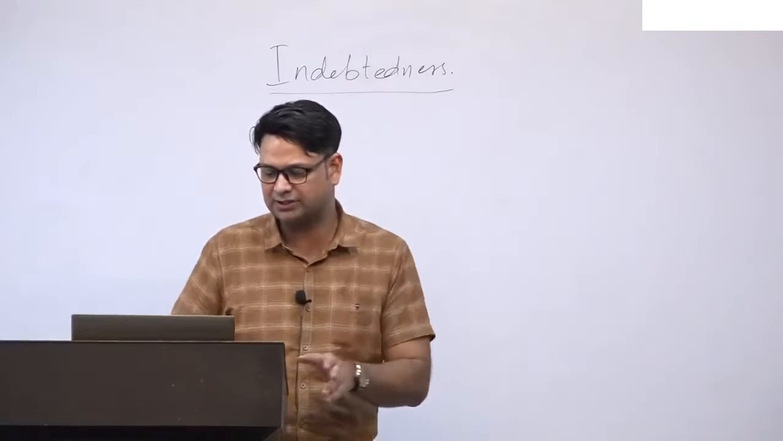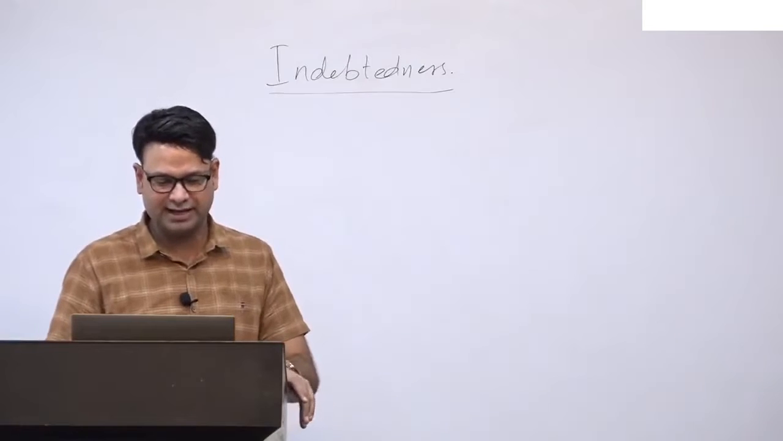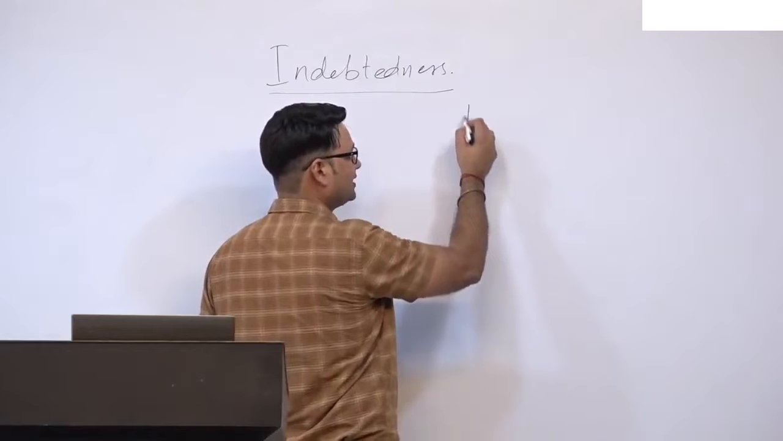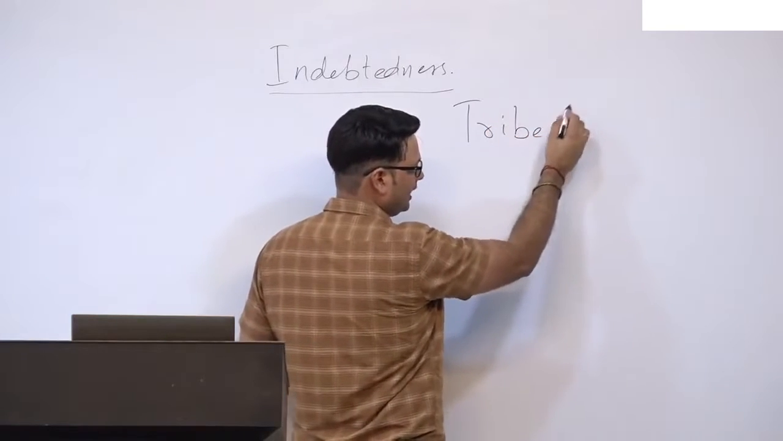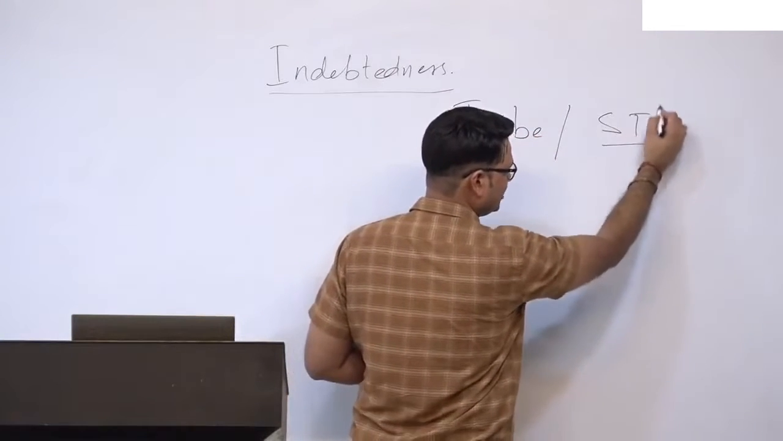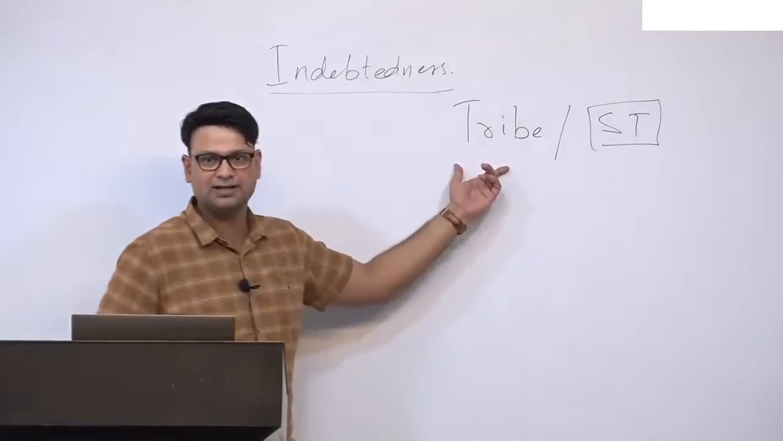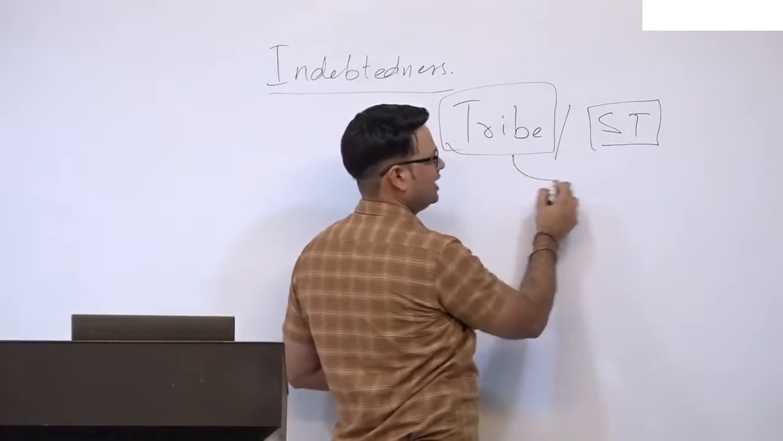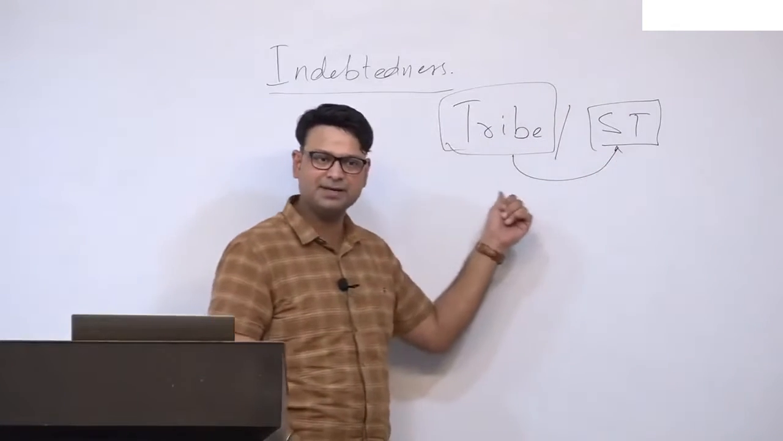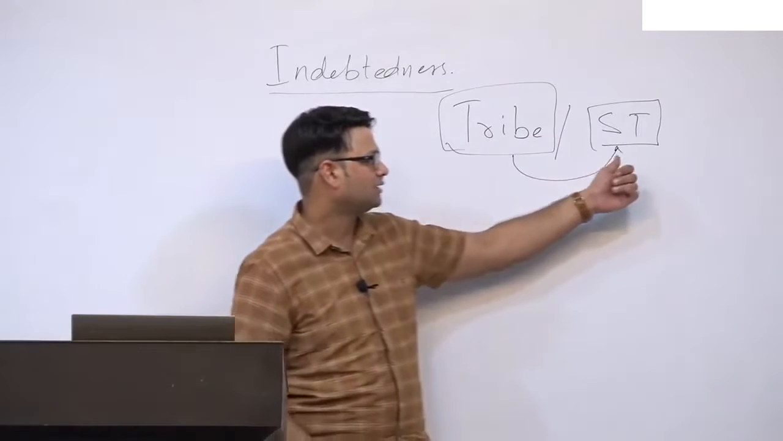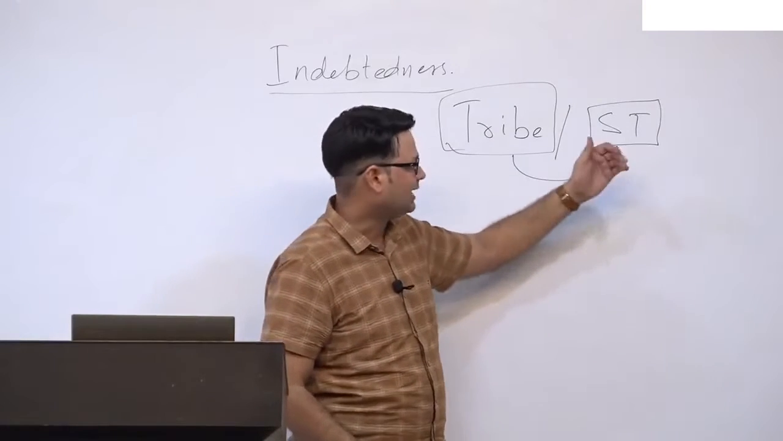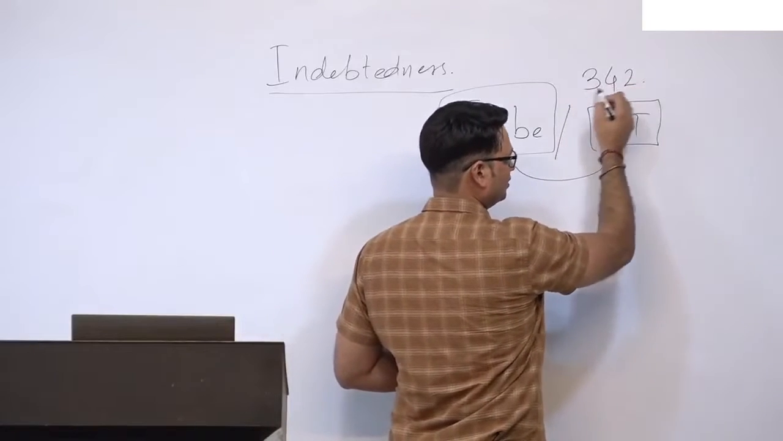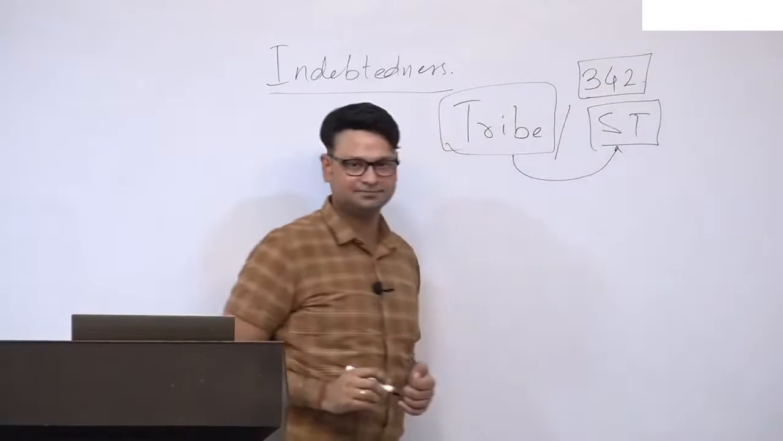So let us start with a general definition of tribe. Here you must understand that there is a difference between a tribe and a ST, scheduled tribe. Both are not one and the same, but there are some tribes which are included in this list. There may be some groups which are not in this list. And these ST communities are a constitutional category.